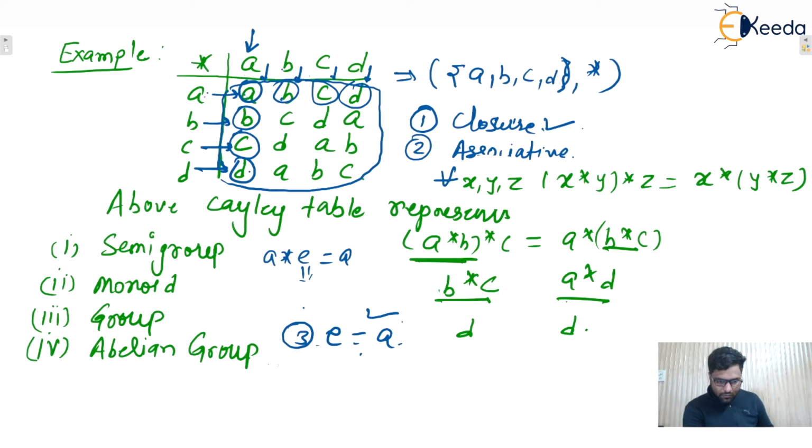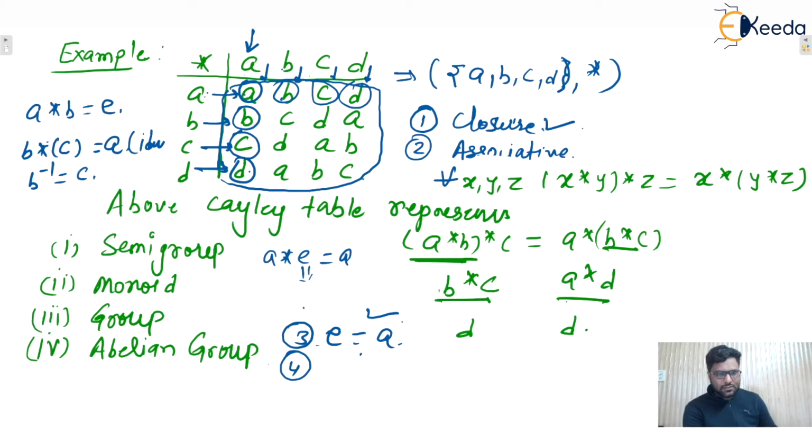Next one, the fourth one, you only tell me whether inverses exist or not. Yes. Inverse, what is the definition of inverse? A star B is equal to the identity element. So here let's say B. B star C is equal to the identity element here. So here we can say that the inverse of B is what? C.